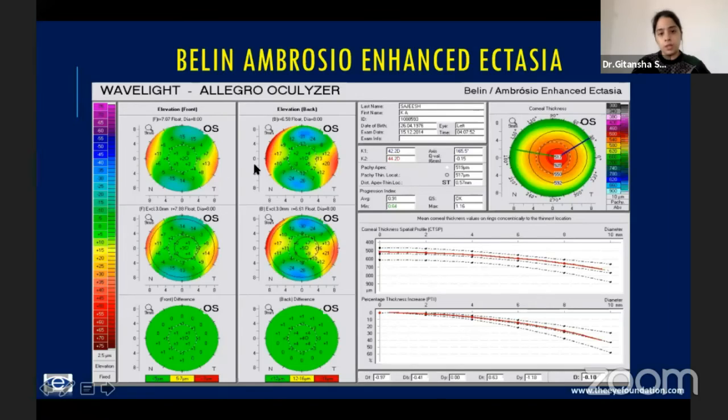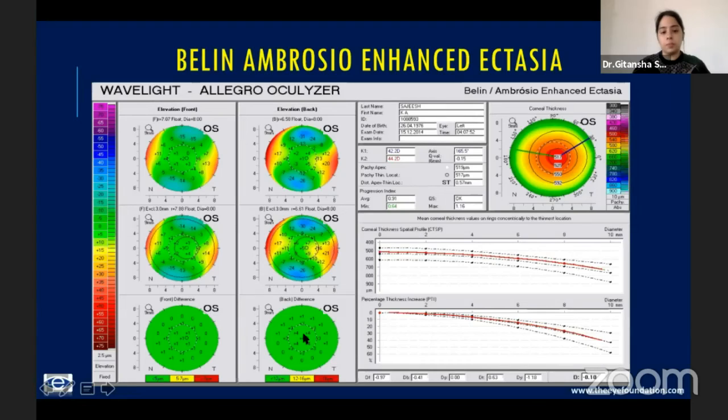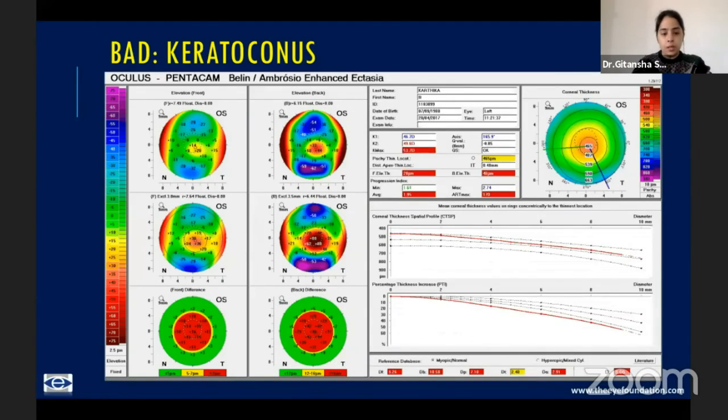So this is the regular BFS with 8 millimeter diameter. Then you exclude 3 millimeters of the central cornea, excluding the more steep points, getting a flatter BFS, because of which these steeper points will now show more. And what is shown here is the difference map. So you look at the difference. Green means it's normal. There's nothing abnormal. This is slightly borderline, and this is a red flag sign. So a difference of more than 7 microns here, like here, is a major red flag sign. And on the posterior cornea, if the difference is more than 16 microns.